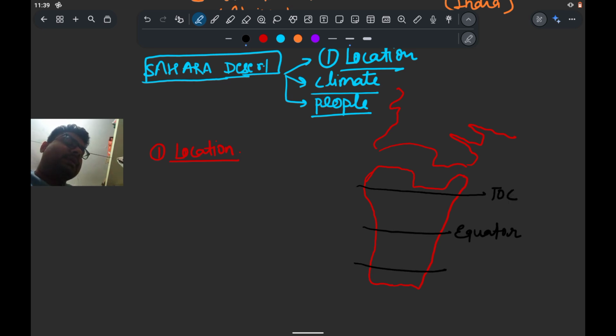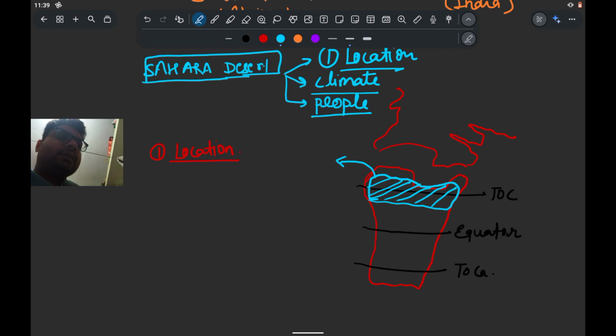In the southern part of the continent, here the Tropic of Capricorn. So in the region near the Tropic of Capricorn, this region, it is the Sahara Desert. This is the Sahara Desert.